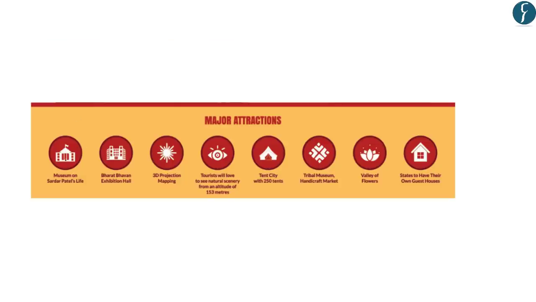Some of the major attractions at this Statue of Unity are the Museum on Sardar Patel's life, Bharat Bhavan Exhibition Hall, and 3D projection mapping. Tourists can climb up to an altitude of 153 meters inside the statue. It also has a tent city with 250 tents, a tribal museum, a handicraft market, a valley of flowers, and also respective states have their own guest houses.